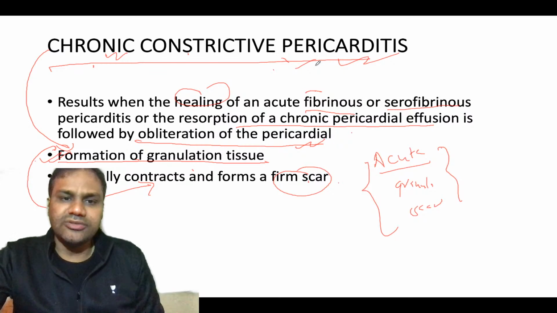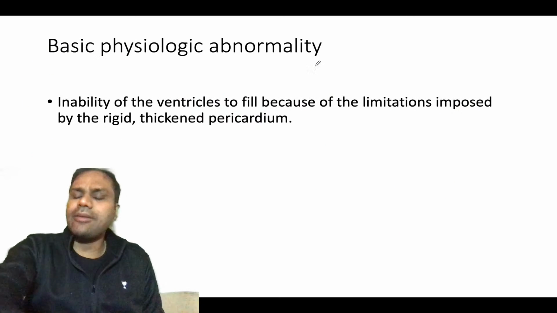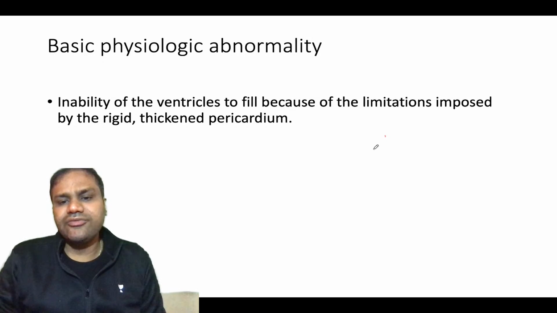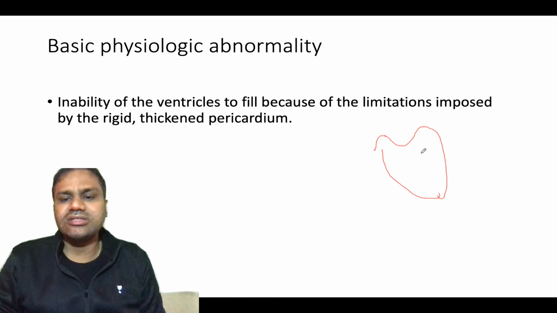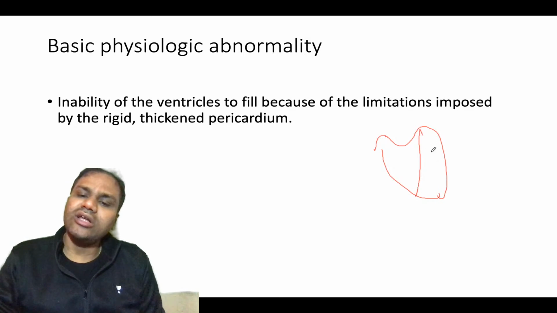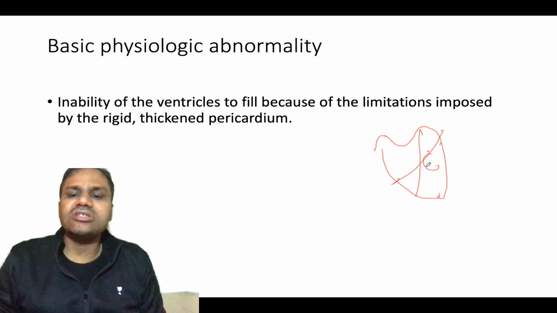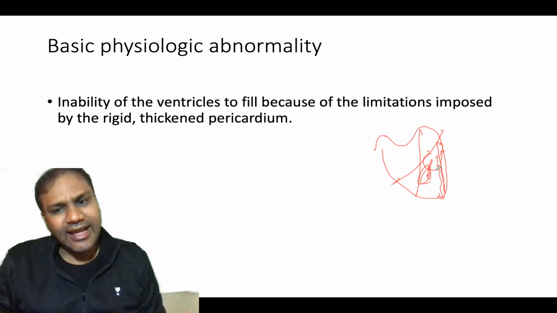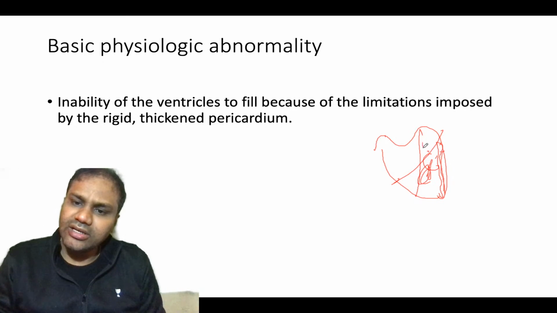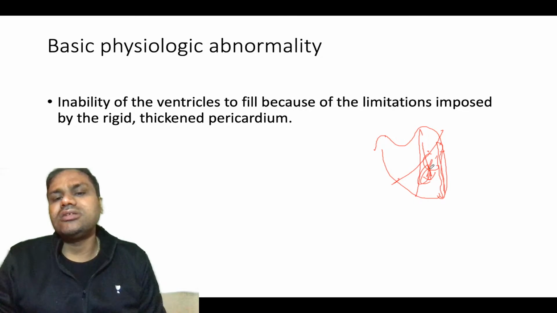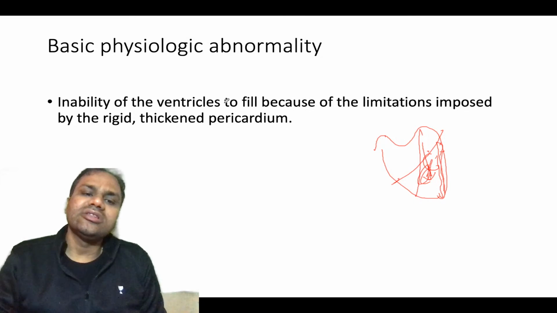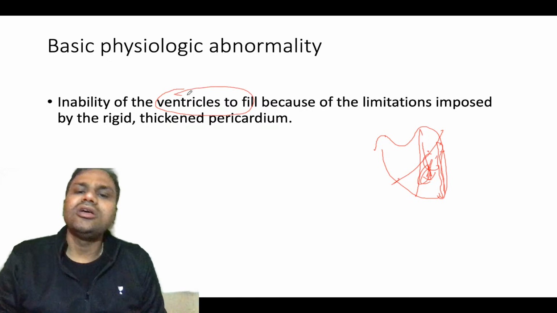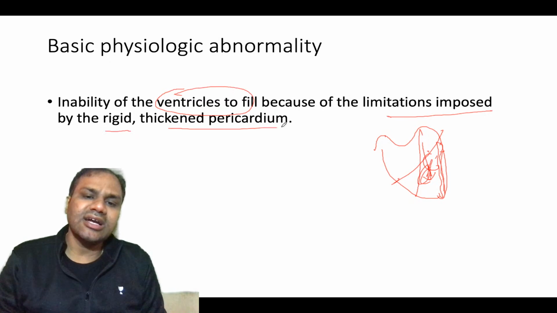So chronic constrictive pericarditis is nothing but a chronic inflammation. Okay, it's chronic inflammation. So what is the basic physiological abnormality? If the pericardium is hurt, what is going on over here is basically fibrosis. Obviously whenever there is fibrosis, then contraction and all cannot take place properly. So the problem will be in ventricular filling. There is inability of the ventricle to fill because of limitation imposed by the rigid thickened pericardium.